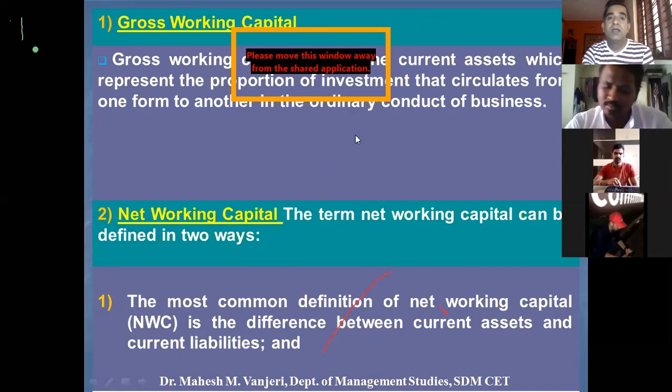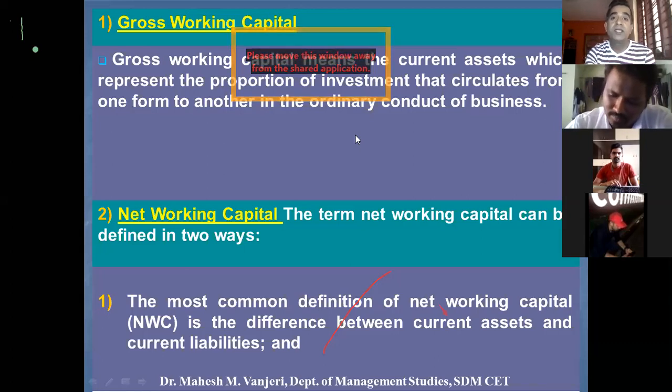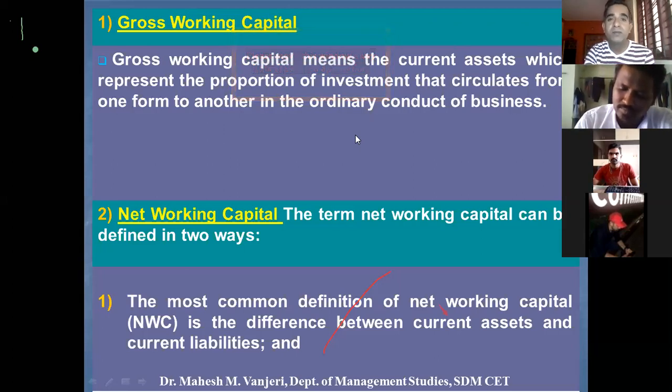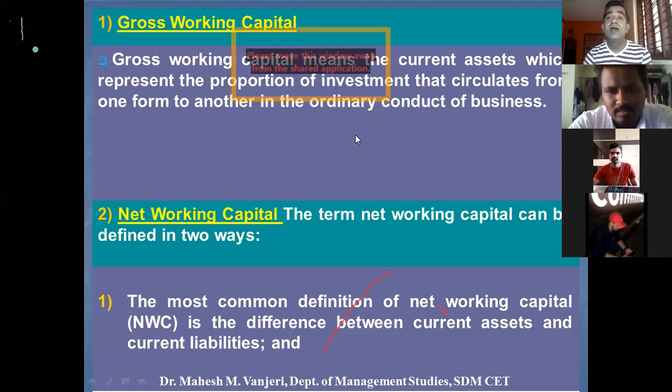Gross working capital is current assets, which represent the proportion of investment that circulates from one firm to another in the ordinary conduct of business. So gross working capital is nothing but the amount required to invest in the current assets that move from one firm to another firm.